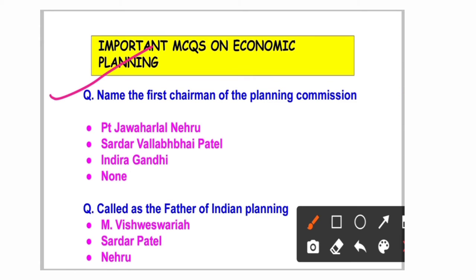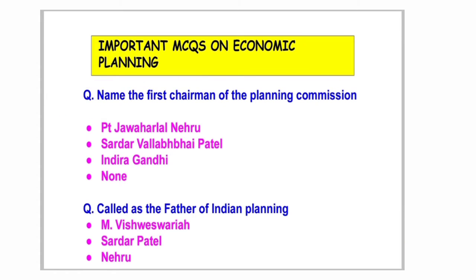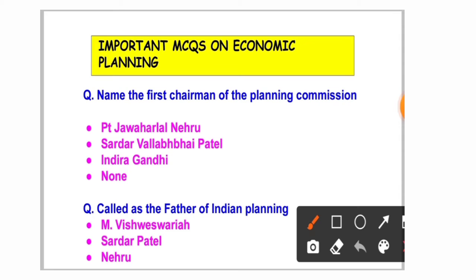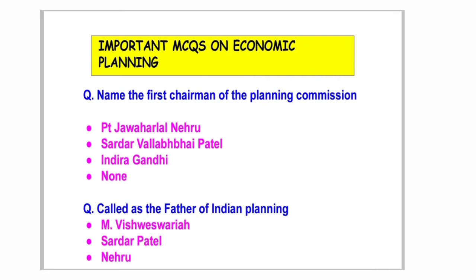Here are the important MCQs I have brought. The first: name the first chairman of the Planning Commission. It was very easy: Pandit Jawaharlal Nehru. The next question: who is called the father of Indian planning? You have to remember the important name here: M. Visvesvaraya, the economist.